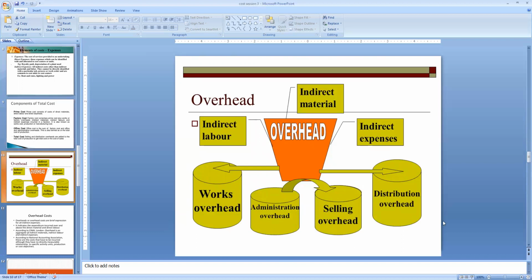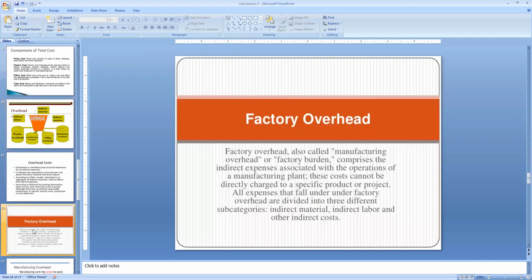These indirect expenses, it may be of indirect labor, indirect material, or indirect expenses all together, right? We can call it as overheads. Again, the overheads can be segregated into three. One is works overhead or the factory overheads, administration overhead, and selling and distribution overheads.